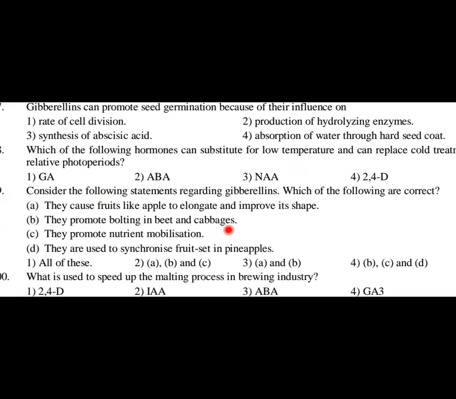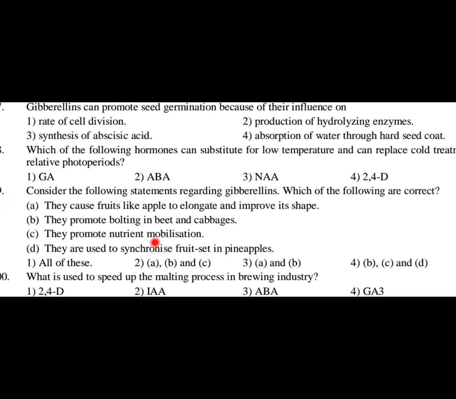Consider the following statements regarding gibberellins. Which of the following are correct? They cause fruits like apple to elongate and improve its shape. This statement is 100% right. They promote bolting in beet and cabbages. Yes, this is also right. What is bolting? Bolting is the elongation of internode prior to flowering. Statement B is right.